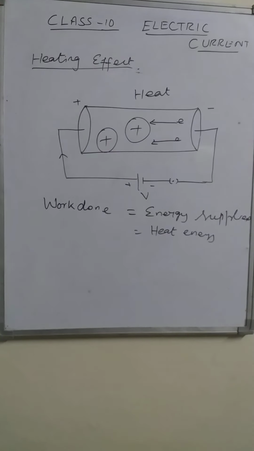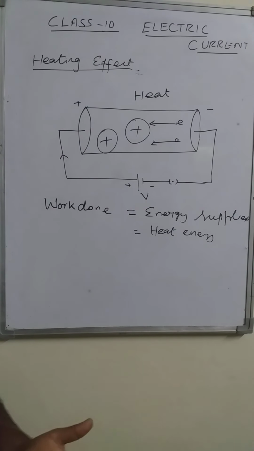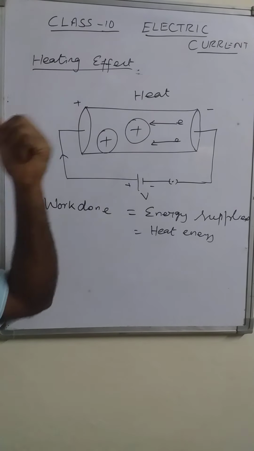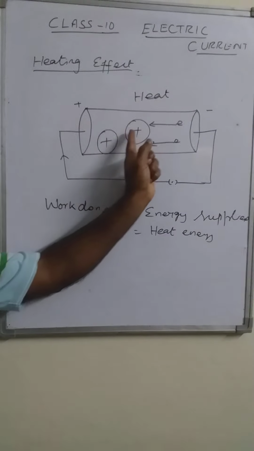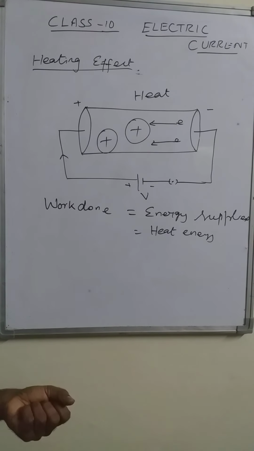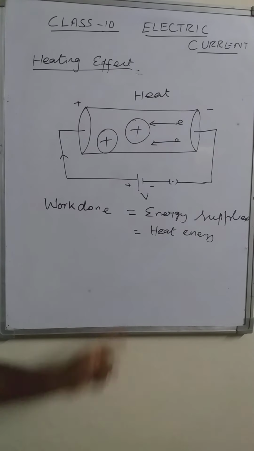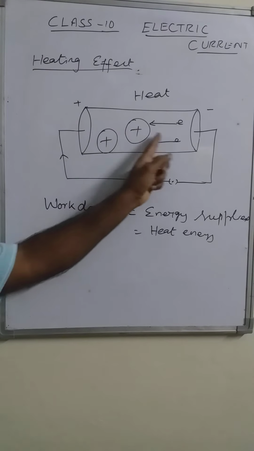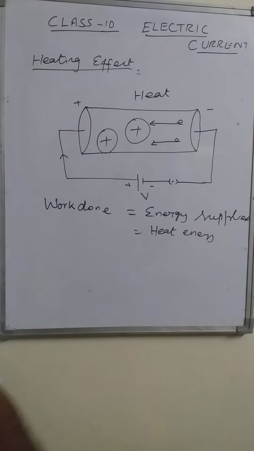So whenever a battery or source of current is doing work, supplying the energy, heat will be produced. Now the question is, what is the amount of heat produced in this conductor? That has to be calculated. One more thing: here the current is flowing in this direction, due to which heat is produced.